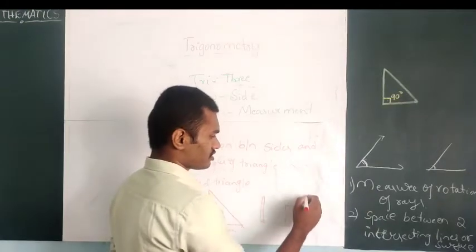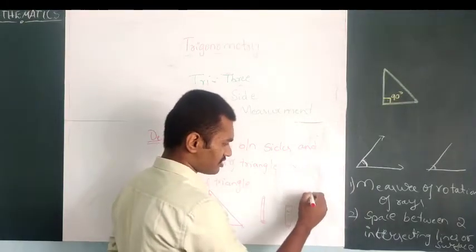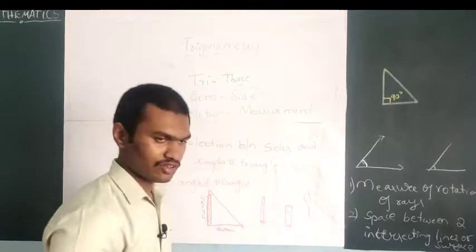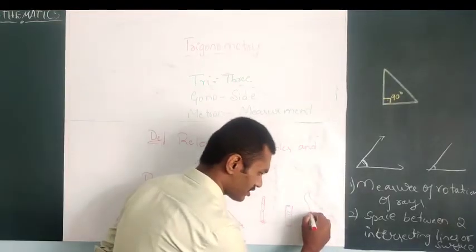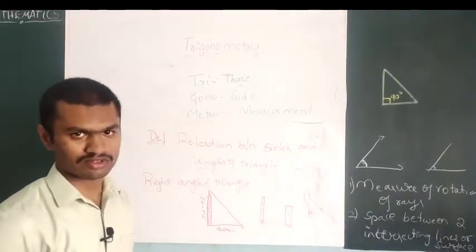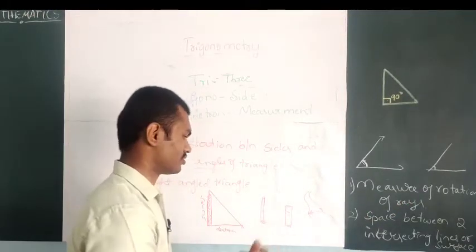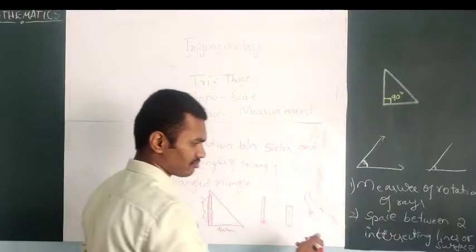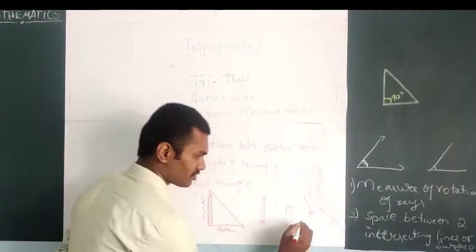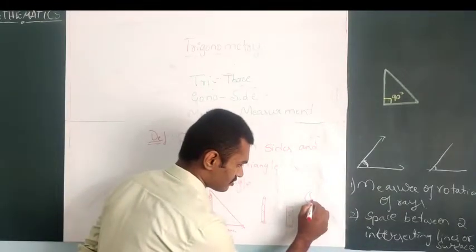Similarly, observe the river is here. You need to find the width of the river. How can you find it? Can you measure it by tape? No, it is not possible to measure by tape. So here you can draw a triangle.